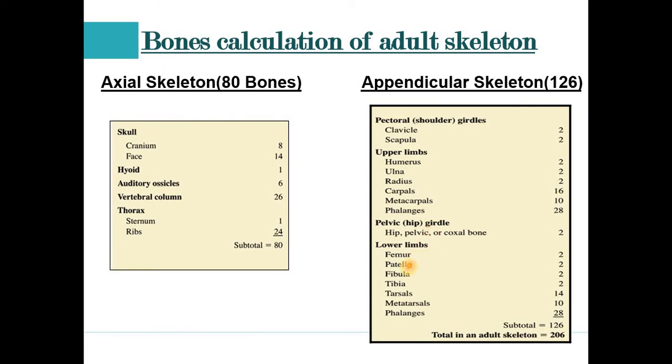In the lower limb, the femur, patella, fibula, tibia, tarsals, metatarsals and phalanges are present. The phalanges are the same: in one leg there are 14 phalanges, and in the second also 14, so the sum is 28. If we calculate the whole, the result is 126. So 126 bones are in the appendicular skeleton, and 80 bones are present in the axial skeletal system.